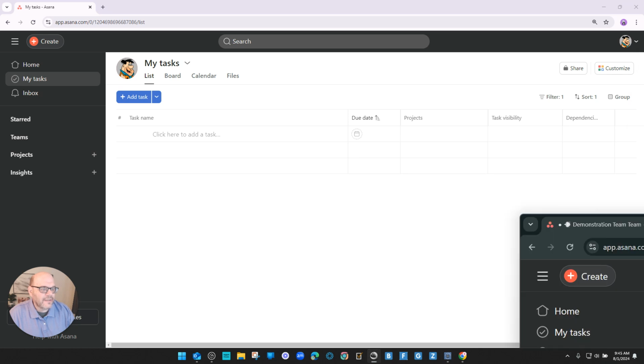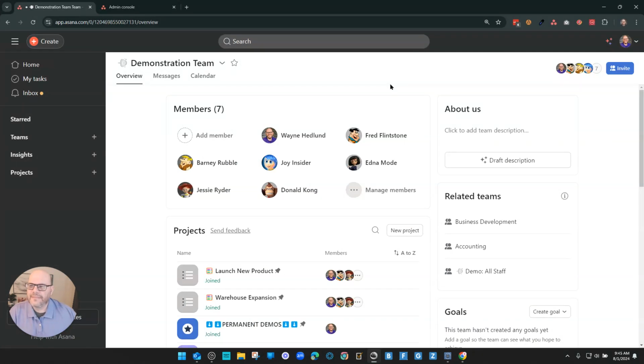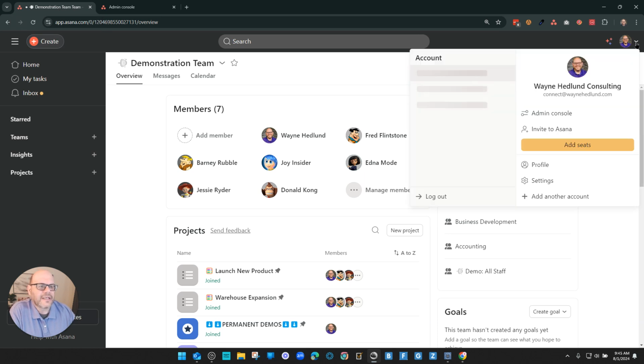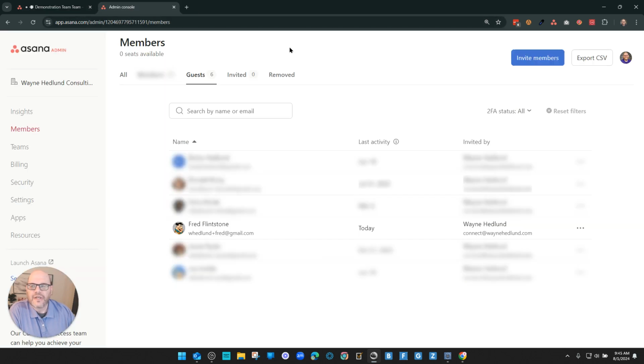So the next thing that we're going to do is someone who has administrative access will log into Asana. So I'm not logged in as Fred. I'm logged in as me because I'm kind of the big wig here. And I can come over here and I'm going to select Admin Console. When I do that, I'm going to go to my Admin Console. Of course, I've blurred some things out to keep privacy for my organization and what we're doing. I'm currently set to guest because Fred is a guest. If he were a member, it would be the same exact thing.